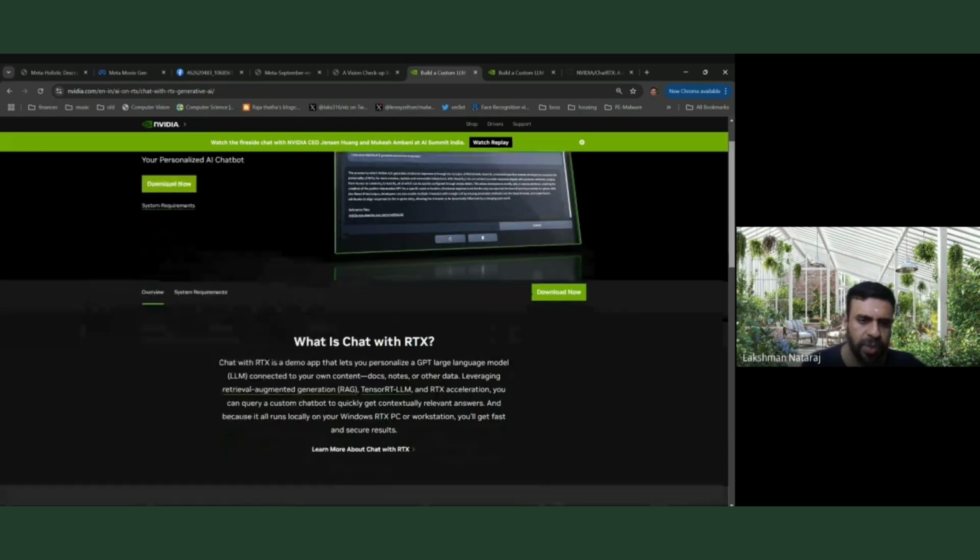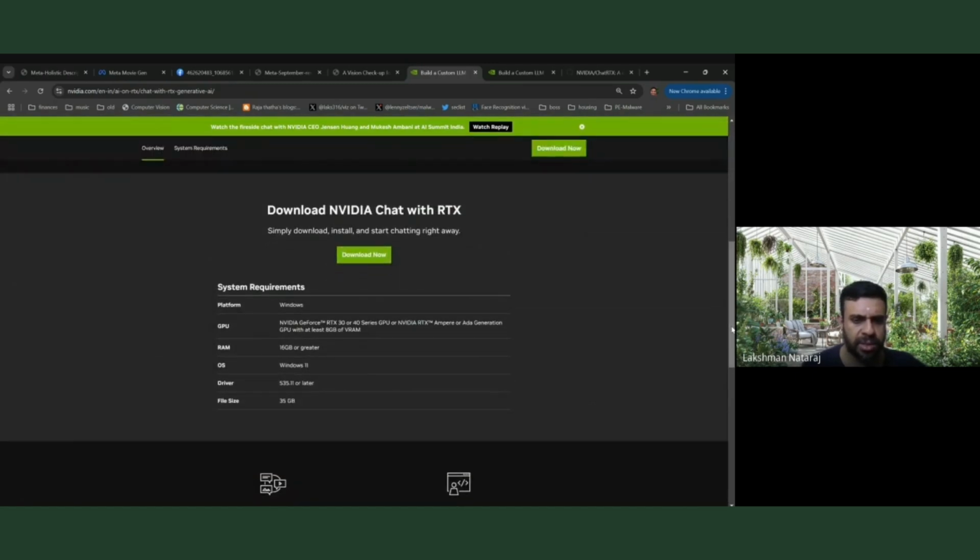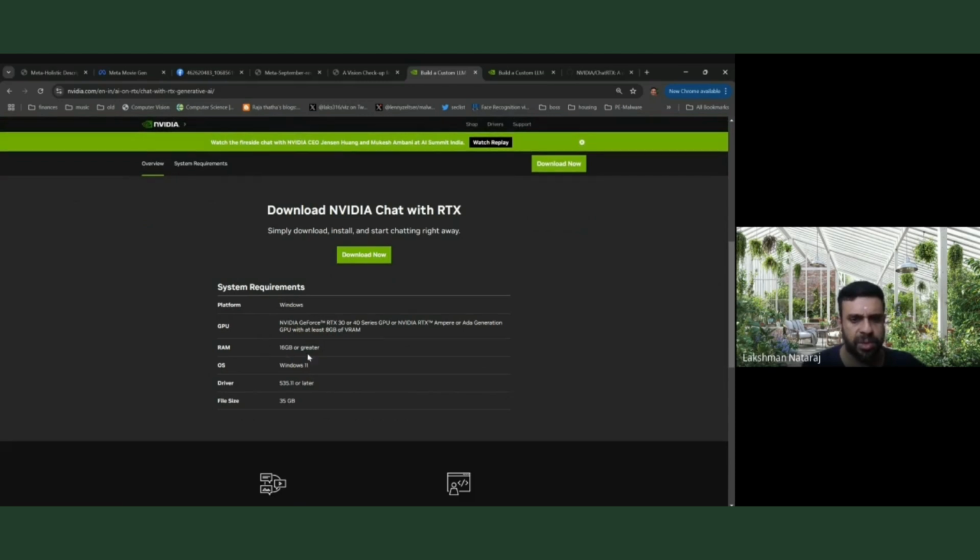One of the key things is the system requirements. You need an NVIDIA GeForce RTX 30 or 40 series, or a few others, Ampere or Ada generation GPU with at least 8 gigabytes of VRAM. System RAM should be 16 gigabytes or greater, and Windows 11. And the file size, which is very important, is 35 gigabytes. If you just click this, you can download the whole 35 gigabyte zip file. So this was the first version.